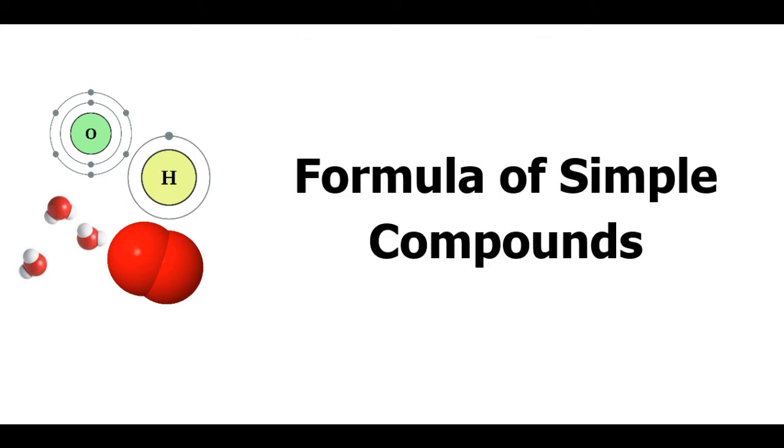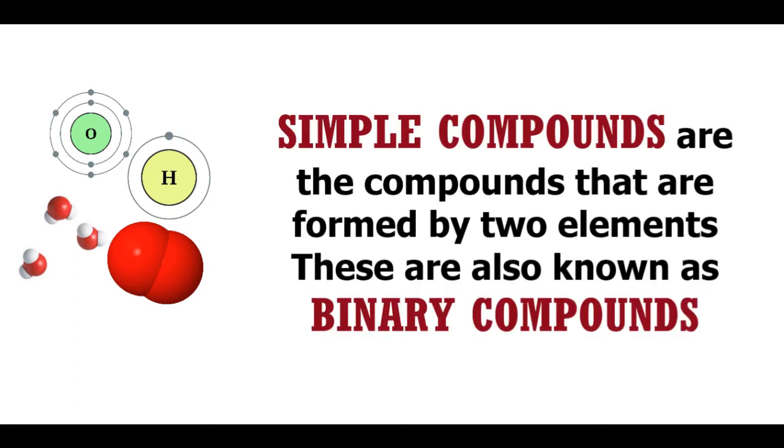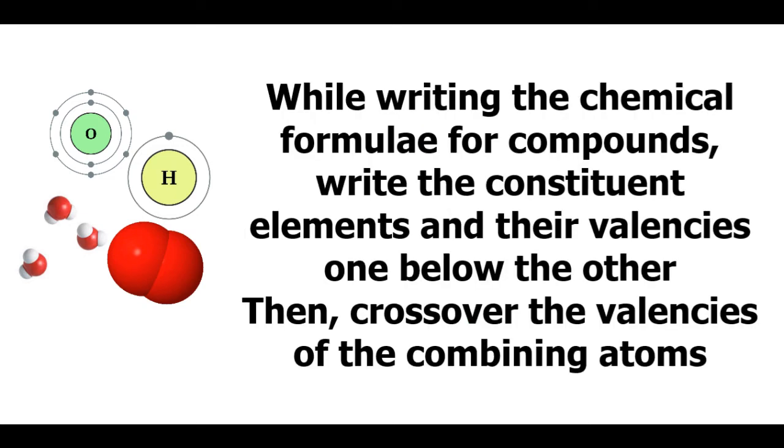Let's try writing the chemical formula for a few simple compounds. Now by simple compounds it is meant that the compounds that are formed by two elements. These type of compounds are also known as binary compounds. While writing the chemical formula for compounds, write the constituent elements and their valencies one below the other. Then cross over the valencies of the combining elements. Let's take some examples now.